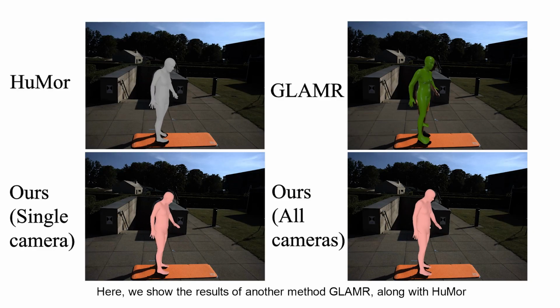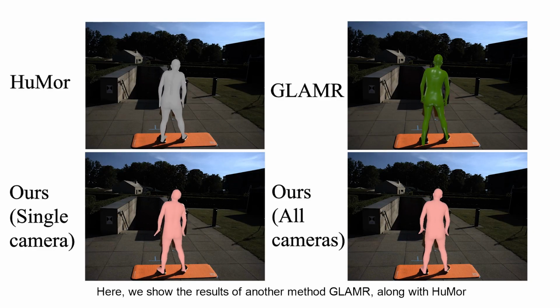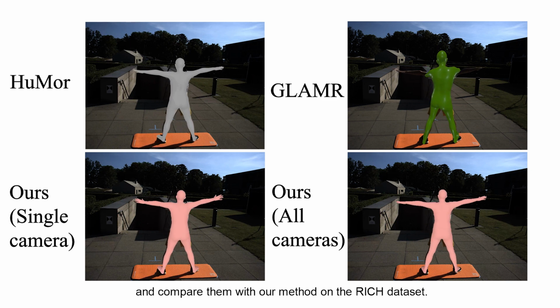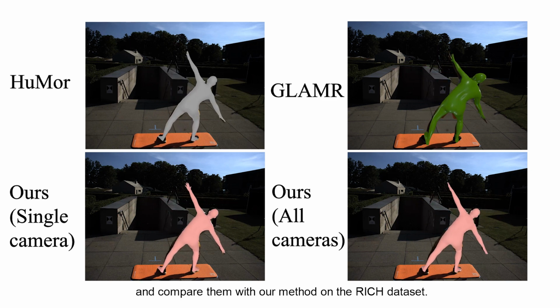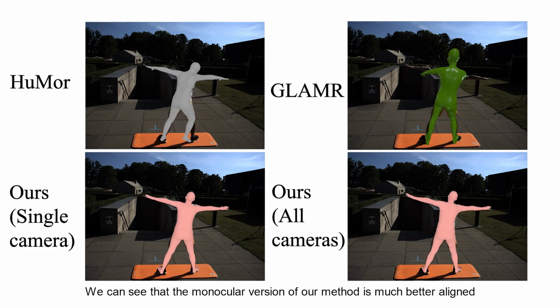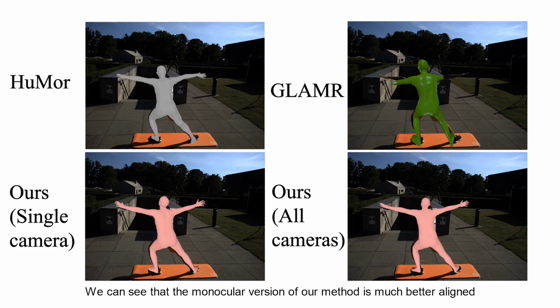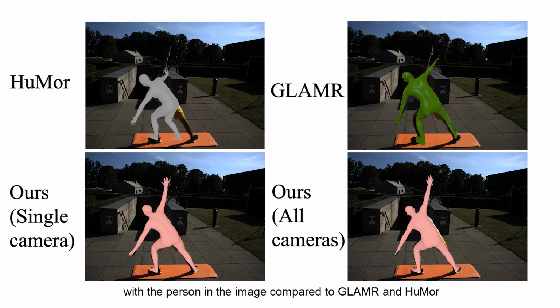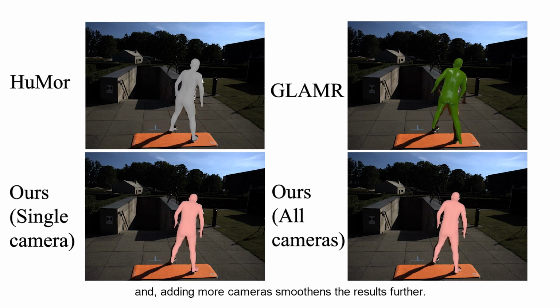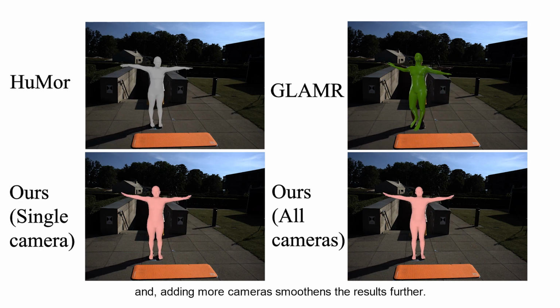Here we show the results of another method, GLAMR, along with HuMoR, and compare them with our method on the RICH dataset. We can see that the monocular version of our method is much better aligned with the person in the image compared to GLAMR and HuMoR, and adding more cameras smoothens the results further.